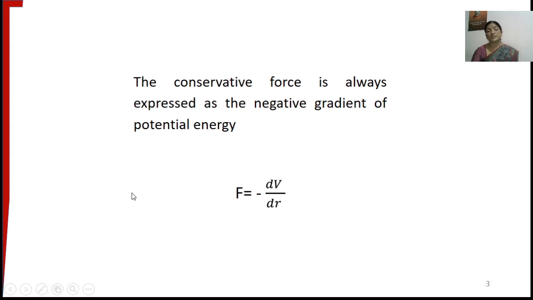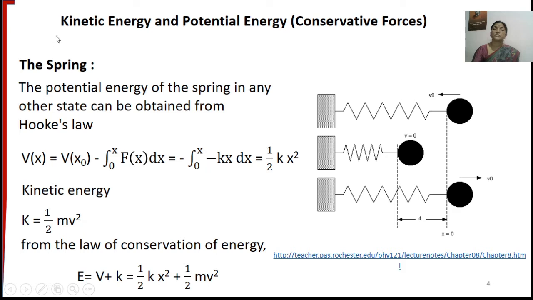Now, there is always a potential energy associated with a conservative force, and the conservative force is always expressed as the negative gradient of the potential energy. Now, let us obtain the expression for the kinetic and potential energies in the case of conservative forces.